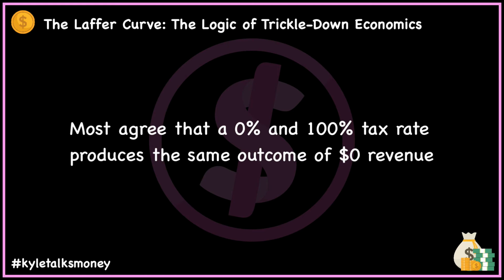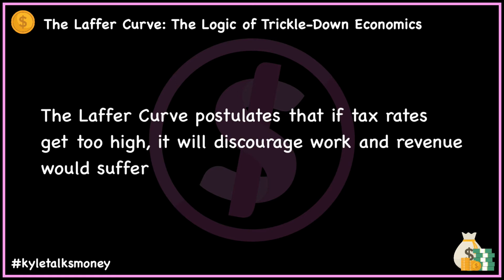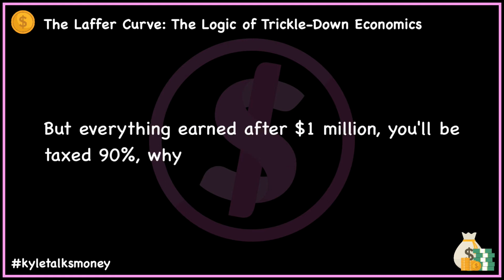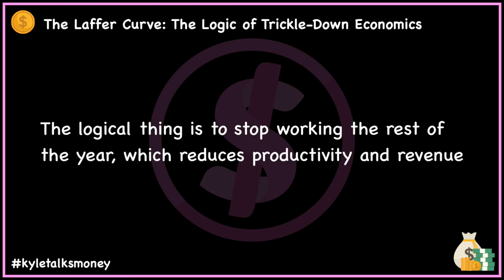Most agree with that. The question is, what does it look like between these extremes? The Laffer curve postulates that once the rates get too high, the steep taxes discourage work to an extent that the revenues themselves suffer. Take another scenario. By June, you've already made $1 million, and the progressive income tax promises to tax that income 50%. However, anything you make over $1 million will be taxed 90%. Why work the rest of the year when you know you can only keep 10% of your income? You'd probably take your $500,000 and retire to your beach house until next year.